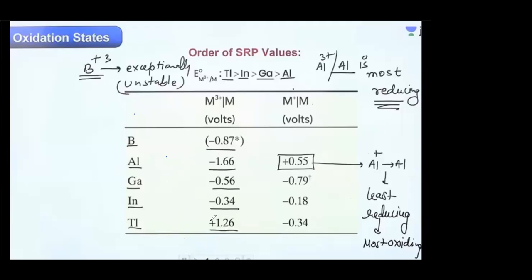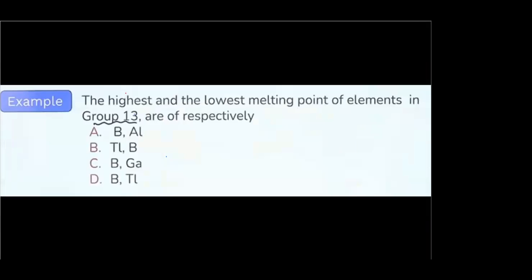Thallium, just see the reduction potential value, +1.26. This shows that it will not be in this state. It will be more stable in +1 oxidation state. Yesterday only I have explained this.